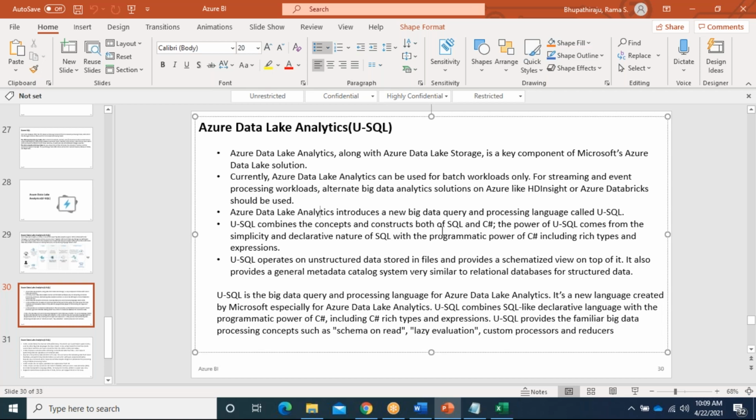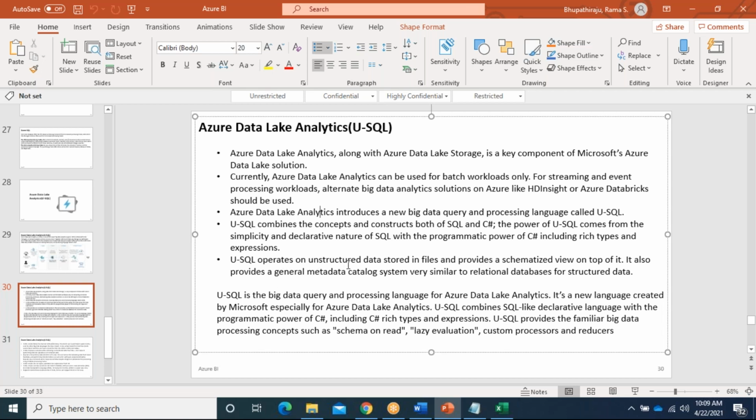For example, if you want to do something the provided functions can't do, and you need to write a custom function, you write that custom function in C#, and we can call that C# function. The power of U-SQL comes from the simplicity and declarative nature of SQL with the programming power of C#, including rich types and expressions. For example, handling array type variables is very difficult in SQL, but here you can do it. Suppose you are getting the data in array type, you can handle it. The data type is also there.